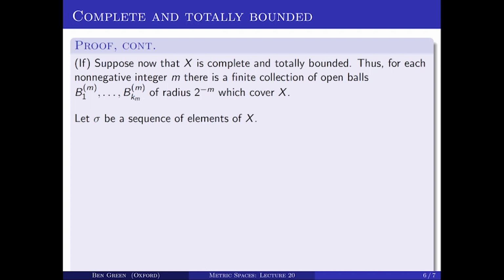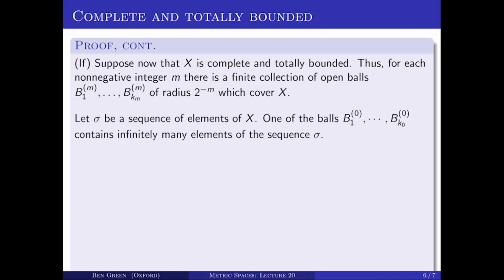What I want to do to show that X is sequentially compact is to find a convergent subsequence of sigma. Well, sigma is an infinite sequence, and I've only got finitely many balls of the first level, if you like, so that of radius 1, 2 to the minus 0. So let's look at those balls B1 to the naught up to B sub k naught to the naught.